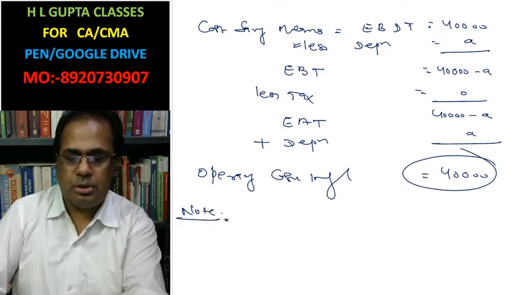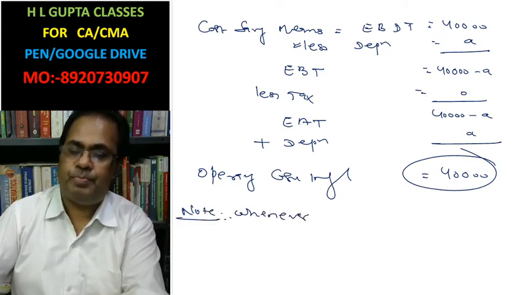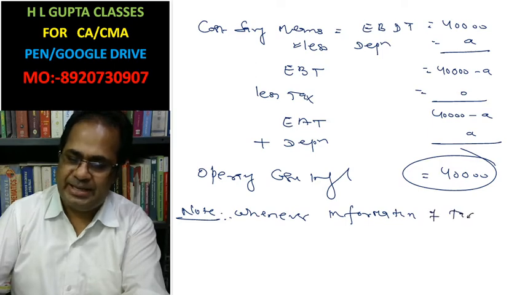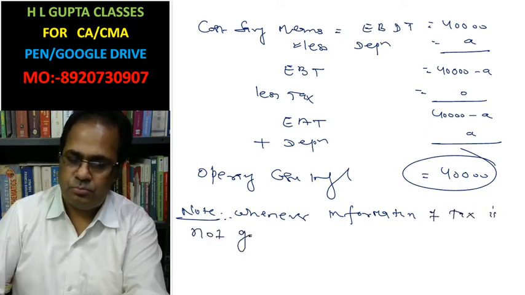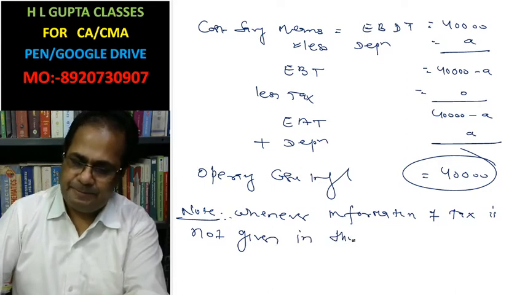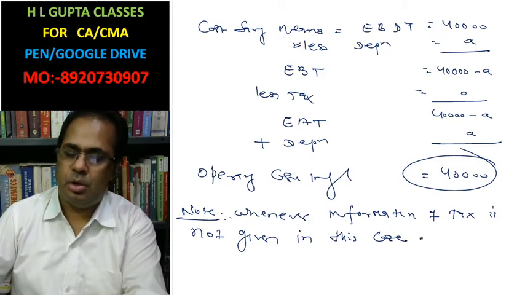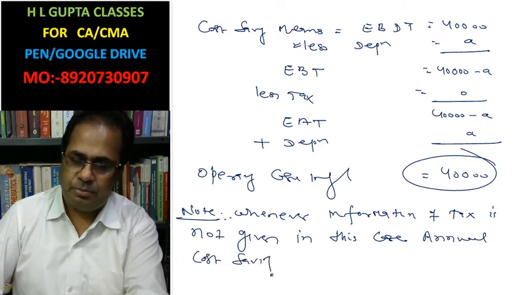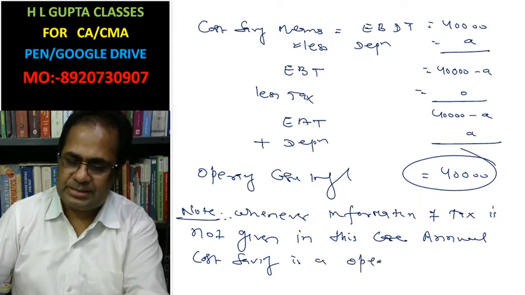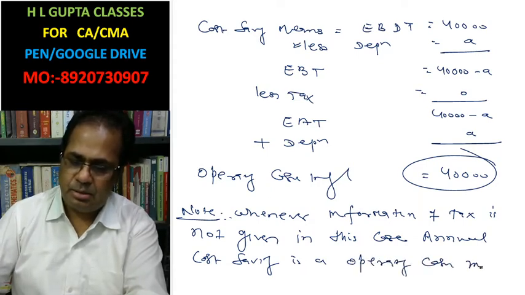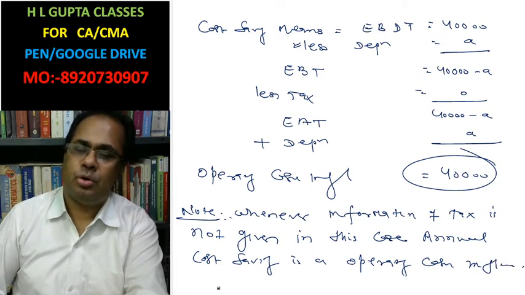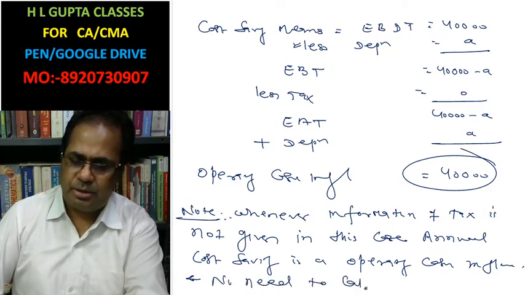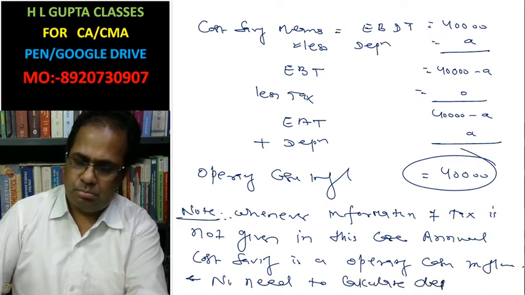Note: whenever information of depreciation is not given and information of tax is not given, in this case annual cost saving is the operating cash inflow, and there is no need to calculate depreciation.